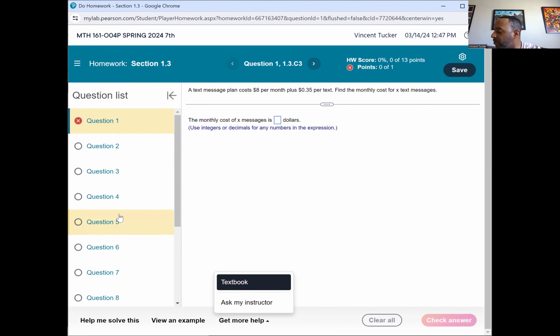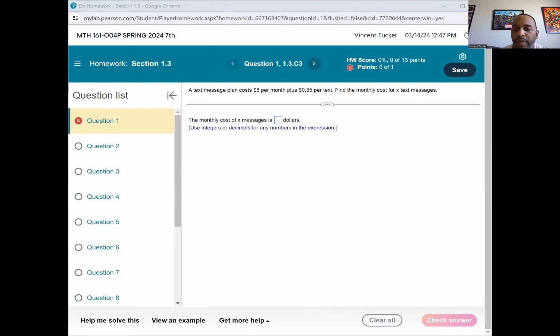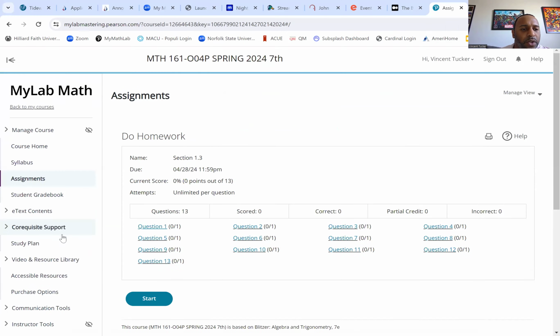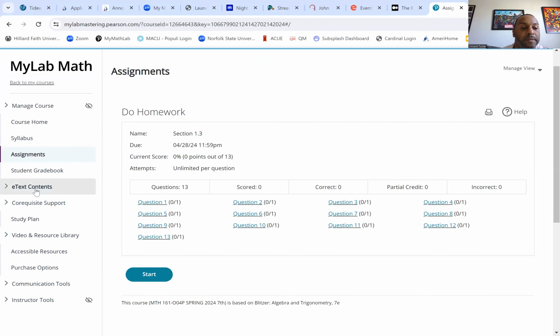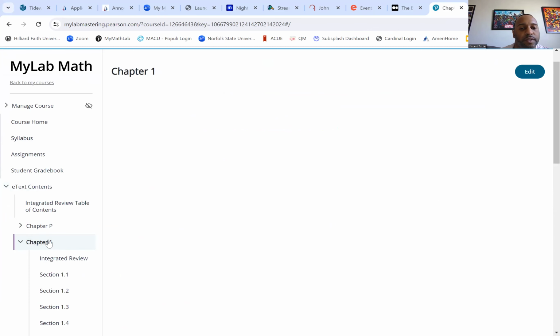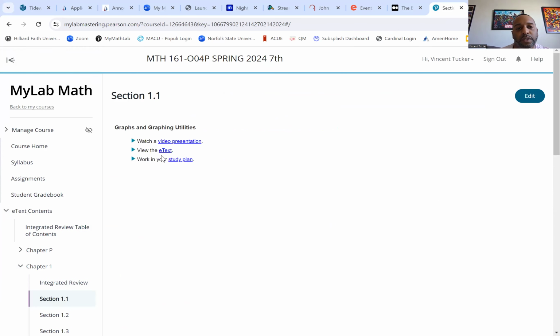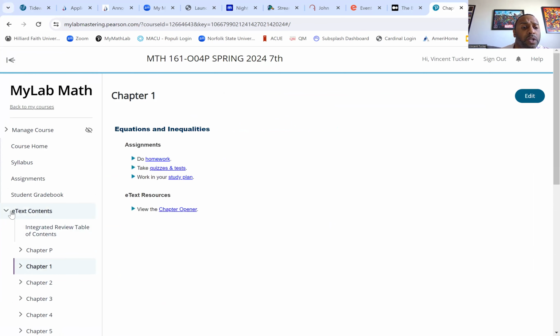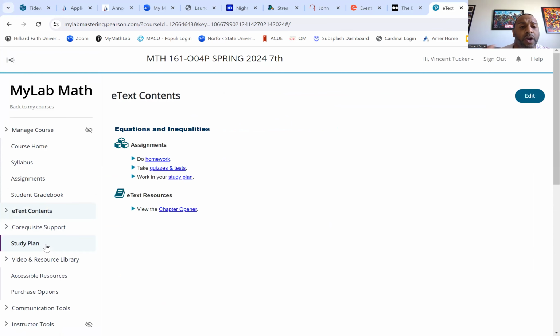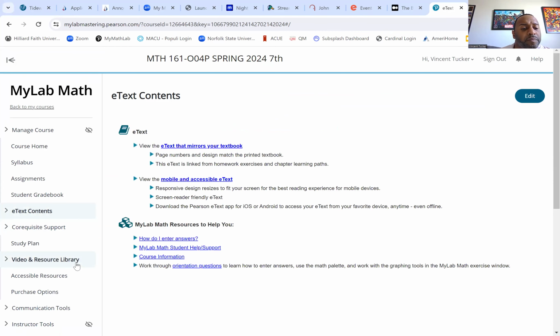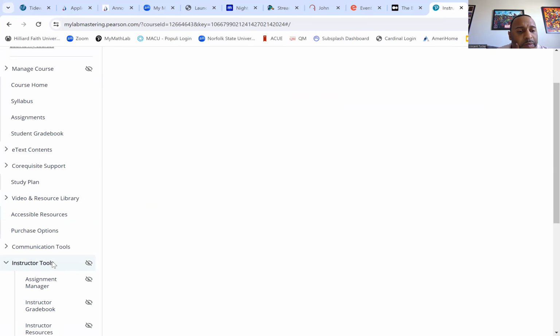Questions on MathLab? Everybody good? Okay, let's go back to MathLab. Oh yeah, your ebook, e-text, is right here. You can go right here and pick what section you want, hit e-text, and then you have the textbook at your disposal. That's why we don't make you purchase a hard copy, because you have the e-text that you can go to at any given point in time.